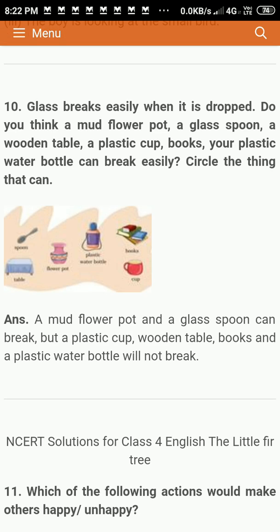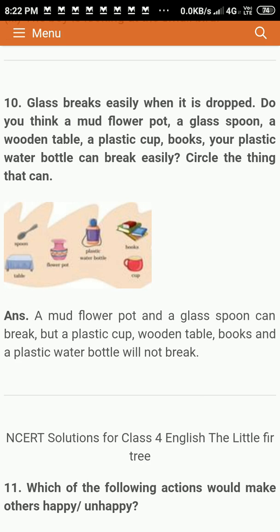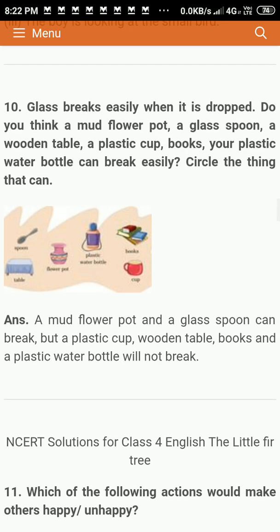Okay, then next one, fun time. Fun time is not given here. That is, you have to make a plant inside your home. That already you know. You take a small dish and add some sand, manure, small pebbles, and then a small plant. So a tiny plant is good. You know, an indoor plant like that you have to do yourself. You do it in your home.